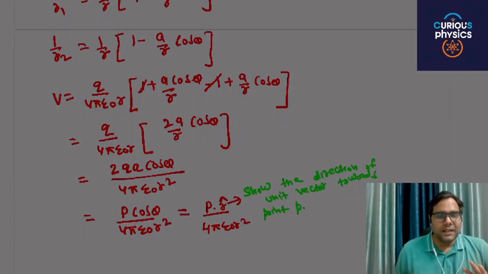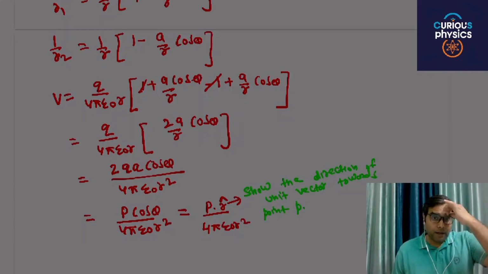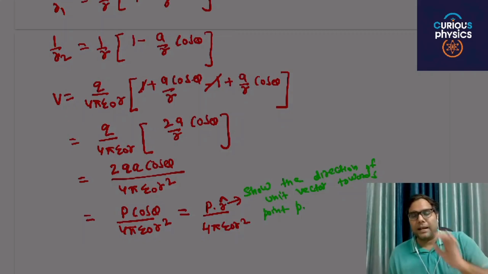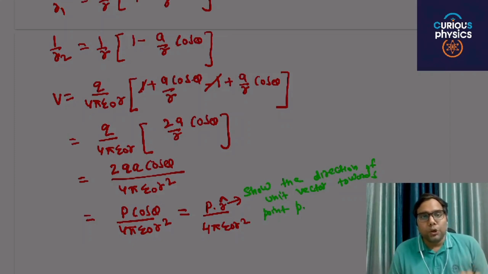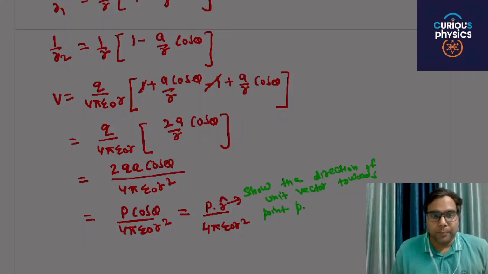Here the basic concept is, for a point charge the potential is directly proportional to 1 by r, but for a dipole the potential is directly proportional to 1 by r square. In the previous chapter you studied that the electric field for a point charge is proportional to 1 by r square, and for a dipole it is 1 by r cube. So this is the potential at a particular point due to a dipole.